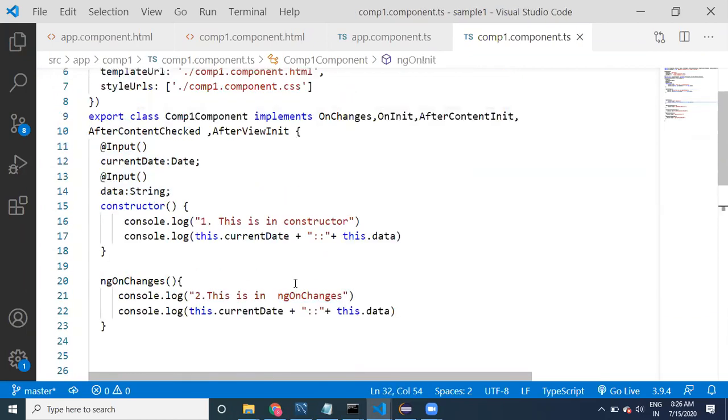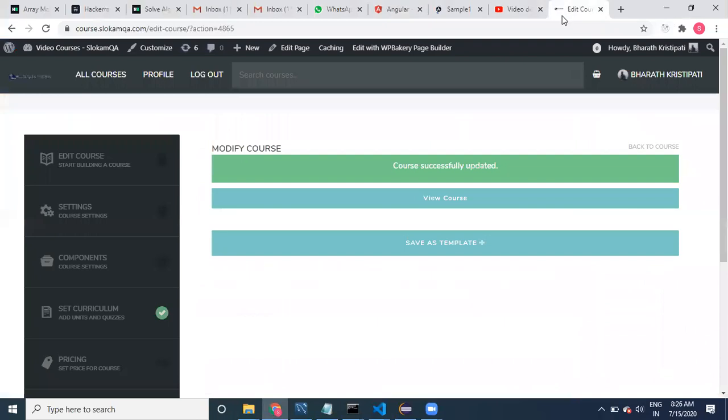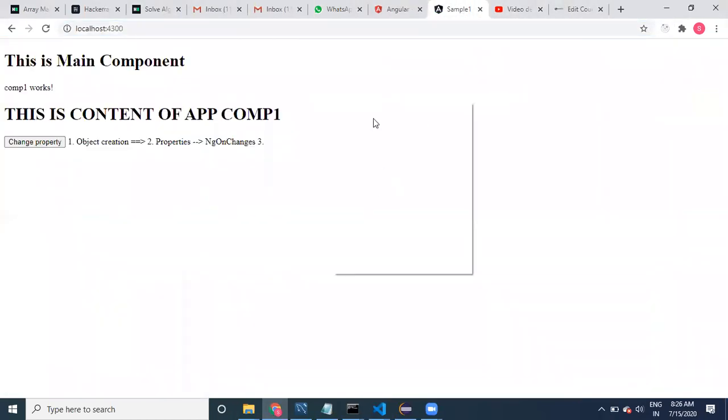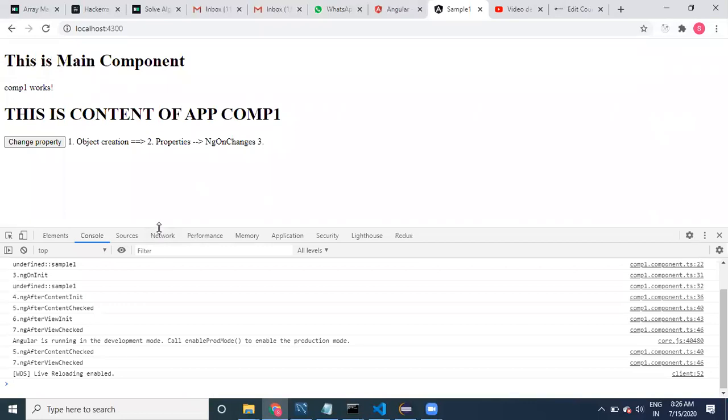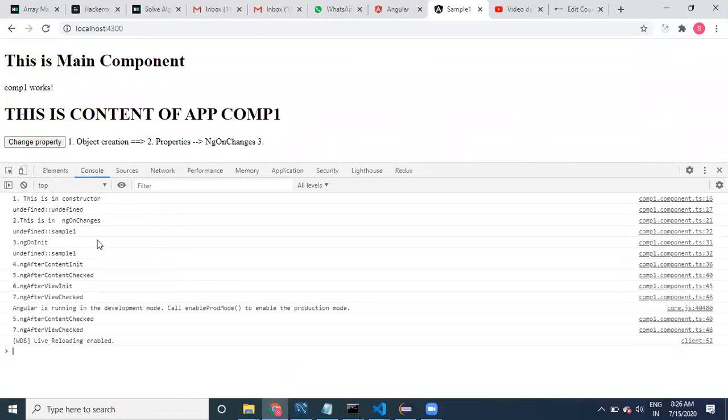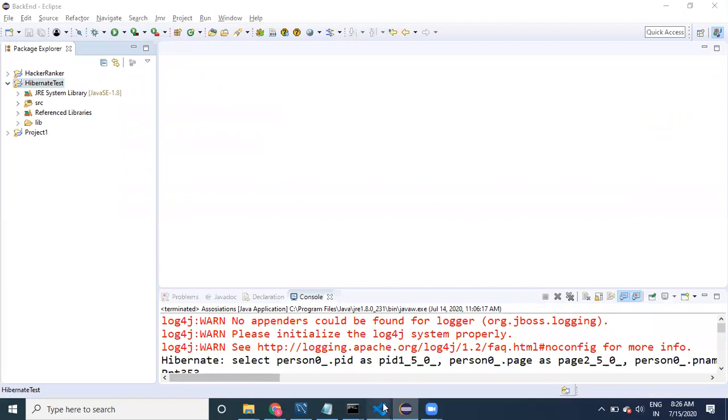See here, guys. Now let us look at it. What happened? Within the constructor, values are undefined. Yeah, values are undefined. Is anything missed here?